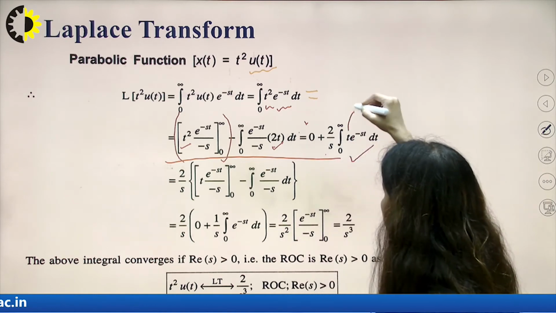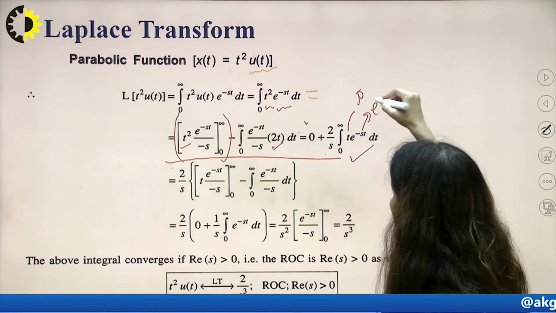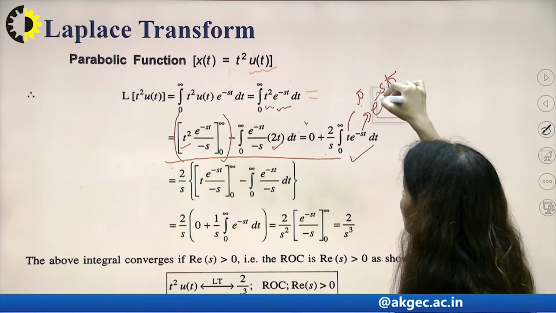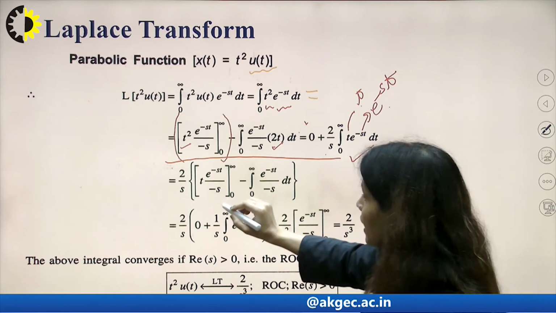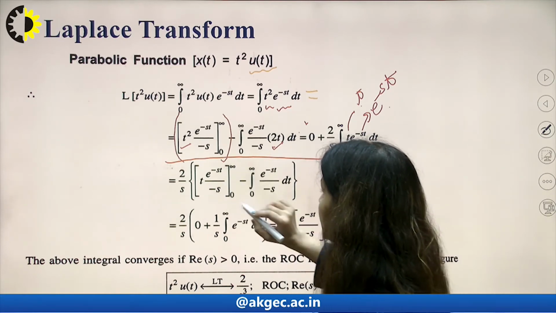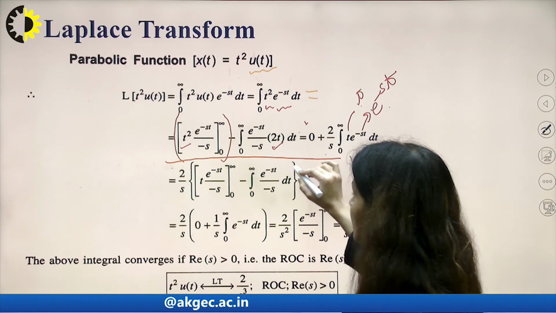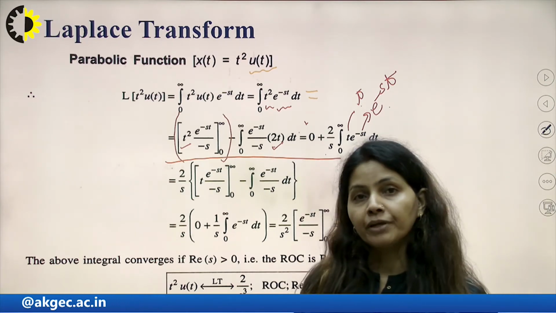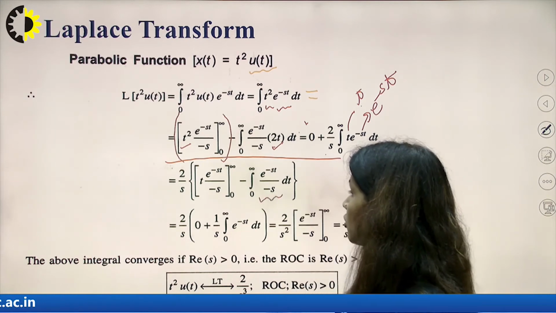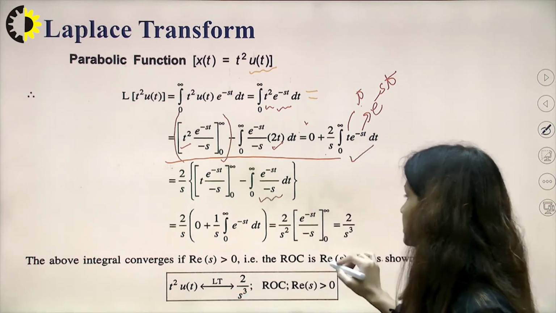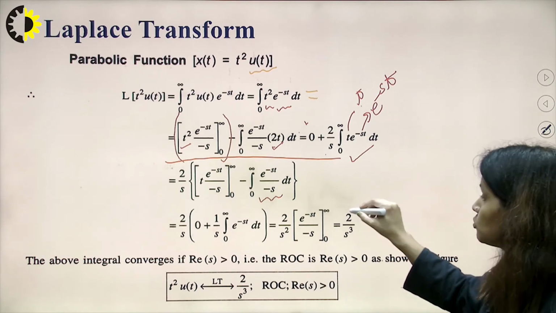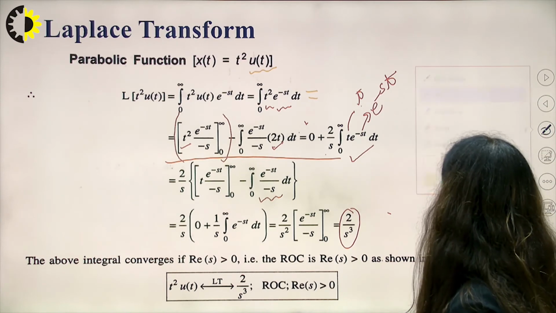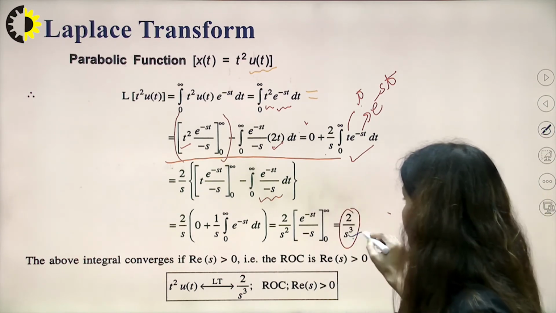Now I have the first function t and the second function e raised to the power minus st. So I will multiply t into the integration of e raised to the power minus st, from 0 to infinity, minus the integral from 0 to infinity of e raised to the power minus st upon minus s, because d by dt of t will be 1. So here this parameter will not come, and hence we can solve this integration, and again we get 2 upon s cube.